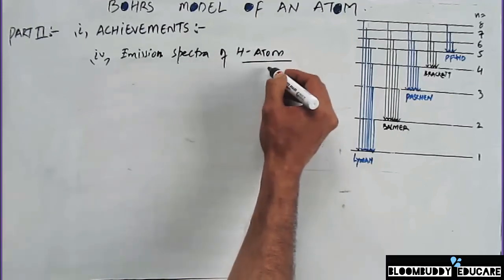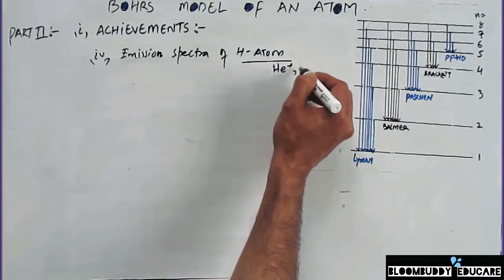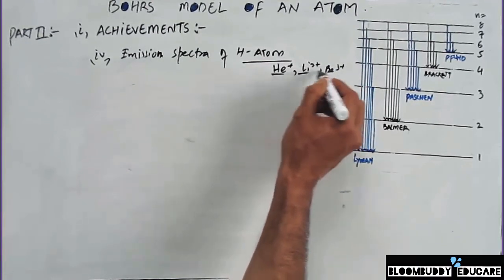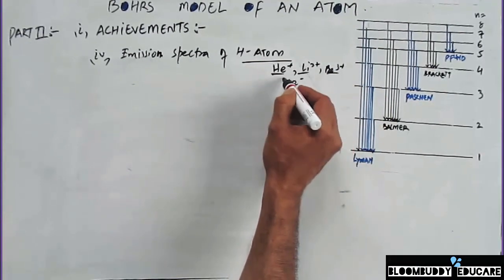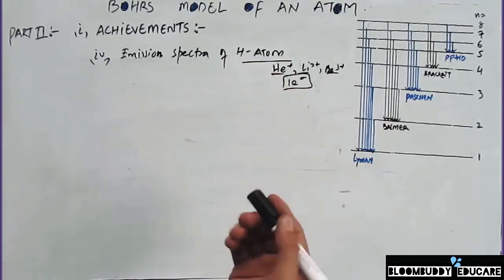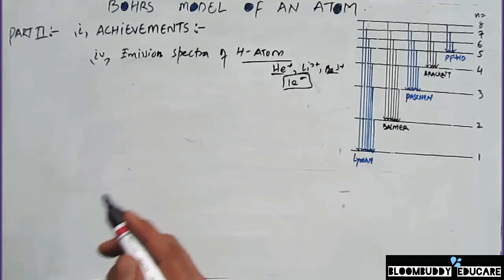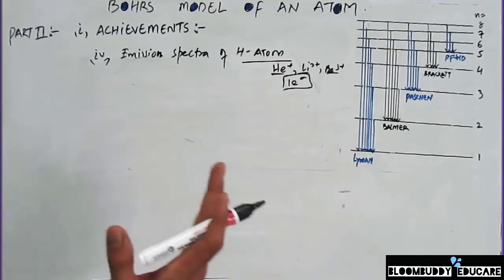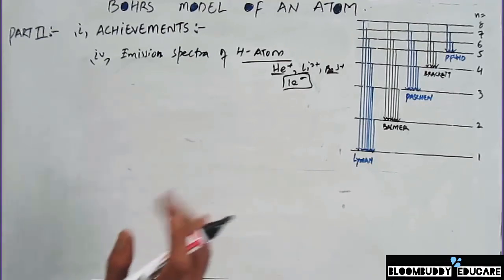or hydrogen-like species, that is helium monovalent positive, lithium divalent positive, beryllium trivalent positive, etc., because all of these species contain one electron only. So Bohr's model of atom is able to give us the emission spectra of hydrogen atom or hydrogen-like species. So this is also an achievement of Bohr's model of an atom. However, we'll be studying it as an emission spectra of hydrogen atom or Bohr's model of a hydrogen atom in